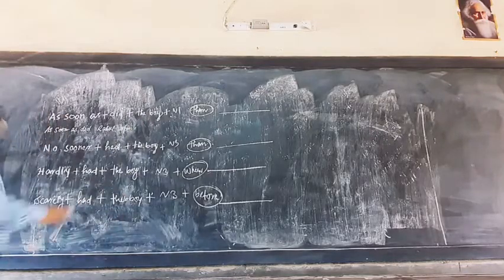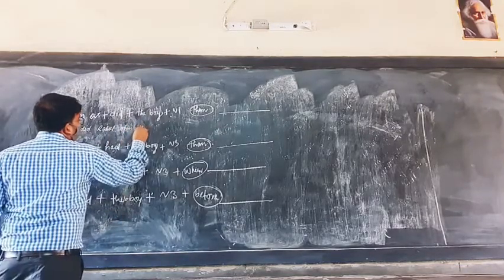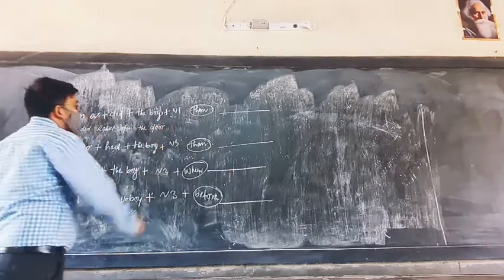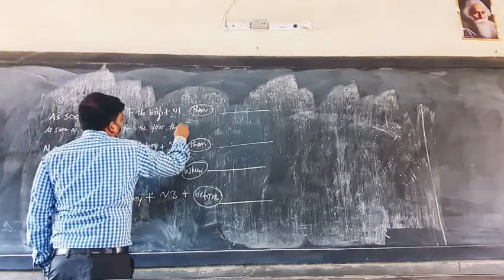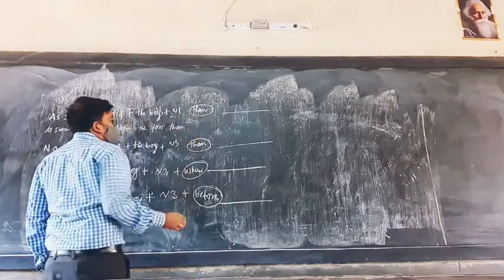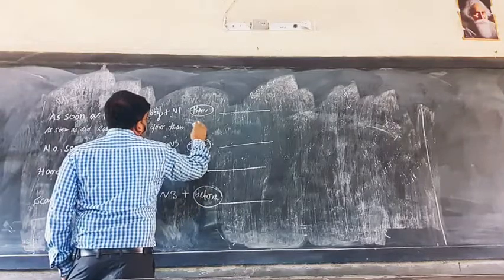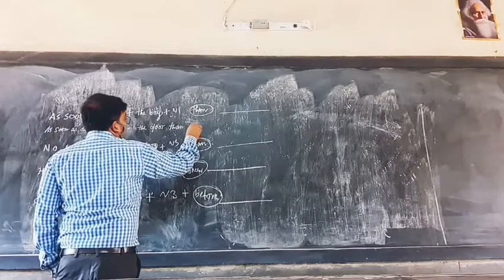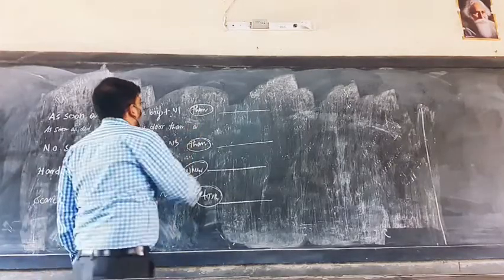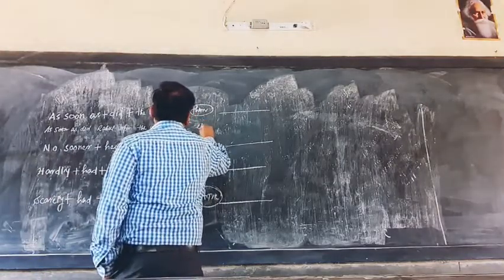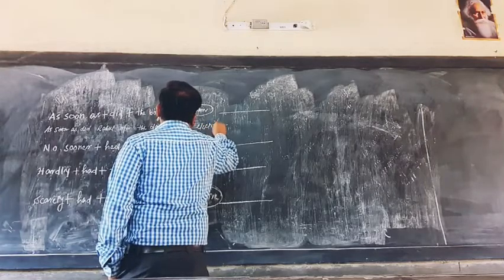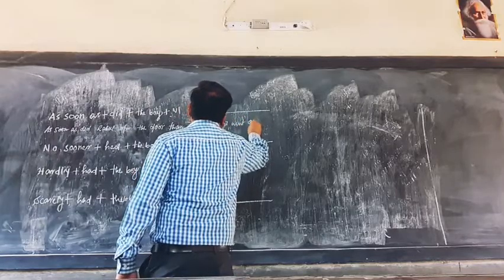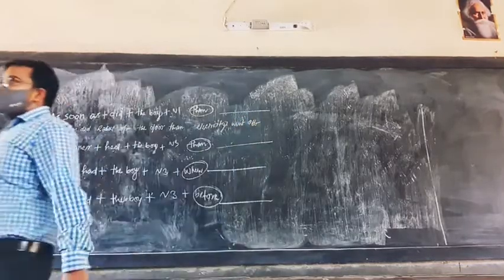V1, open the door, then the electricity went off. Electricity went off.